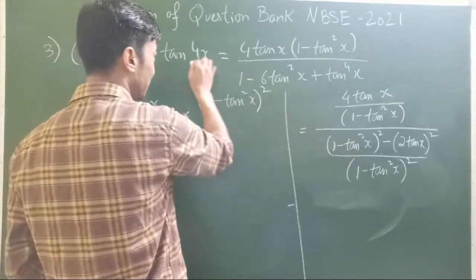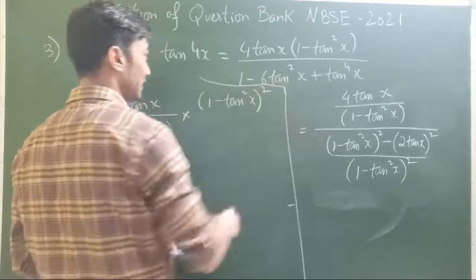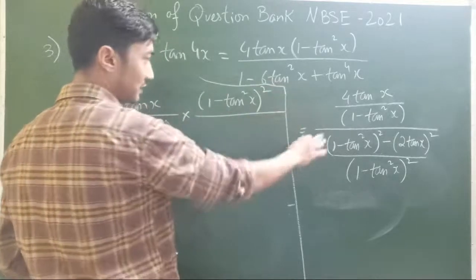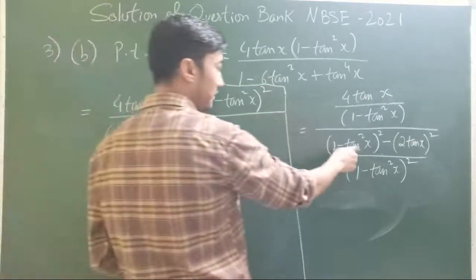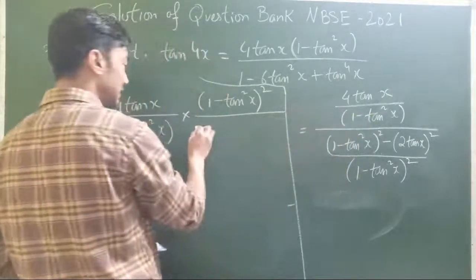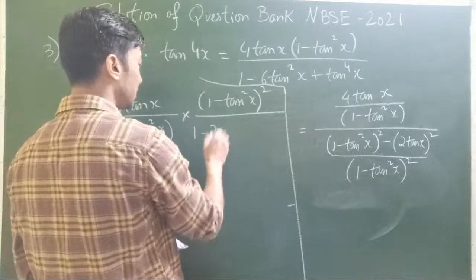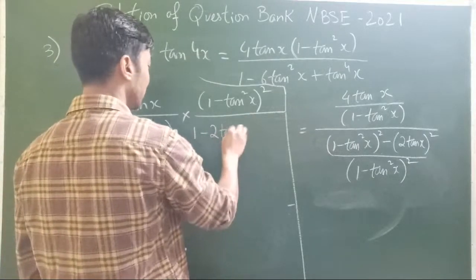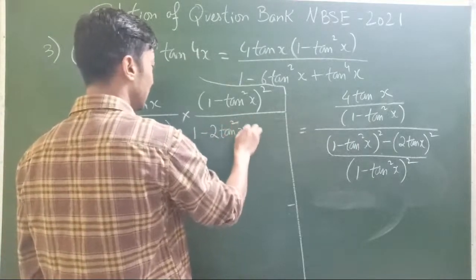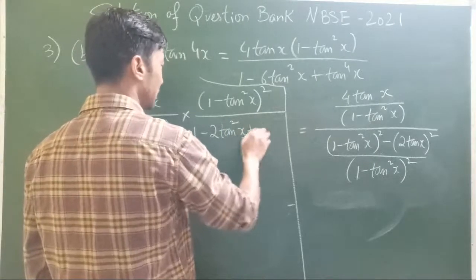I hope you will not be confused with this. Divided by, I'll just expand the a minus b whole square formula, that I believe all of you will be familiar with. So that's a square minus twice of a into b, so twice of tan square x, plus b square.